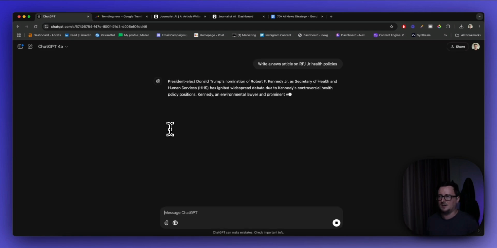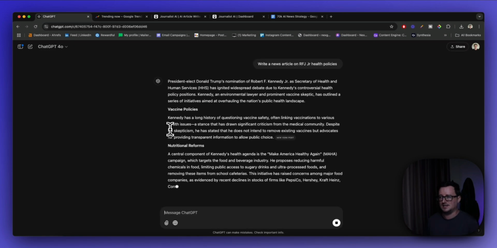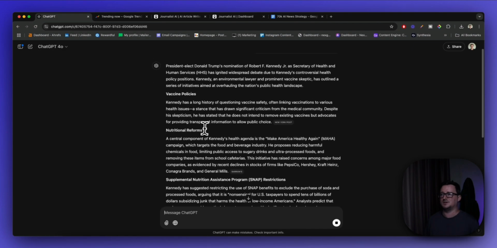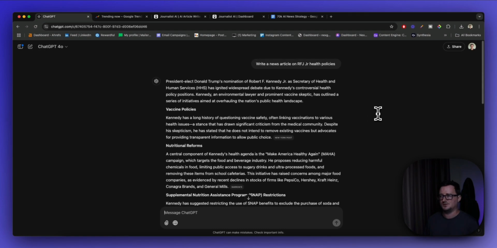Bad prompt, not specific at all, not giving any context, not asking for any style or structure, but I just kind of wanted you to see what ChatGPT will come up with. And I am using the free version here. I do have a paid plan, but I'm just using 4.0 right now.